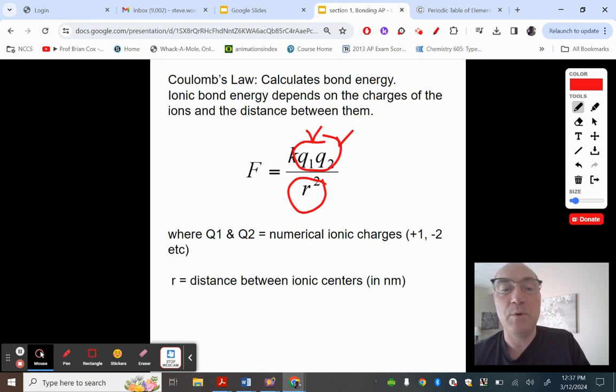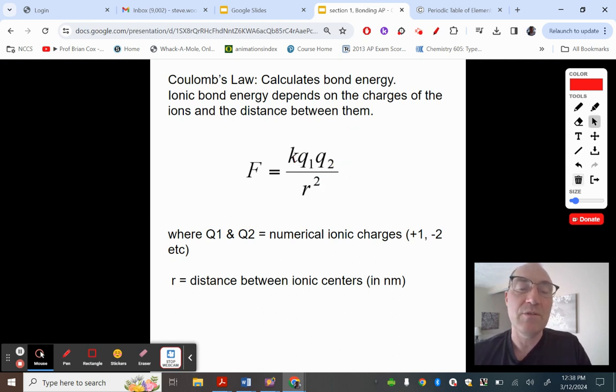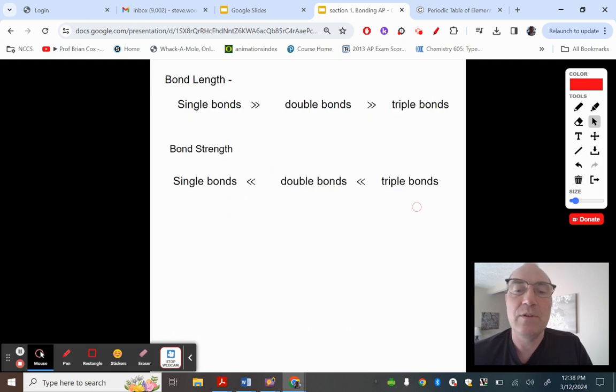They have low melting points, that kind of stuff. Okay, so that's what Coulomb's law is. You don't technically have to know it, but you just have to know the relationship. A high amount of charge is good for a really high melting point. Low distance, or short, means it's really attracted. Okay, so those are what you have to know.